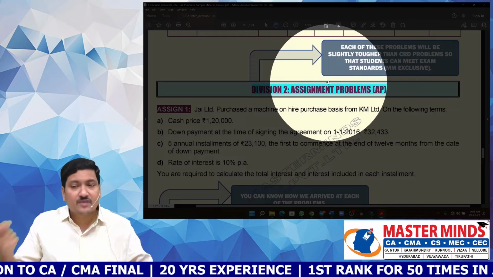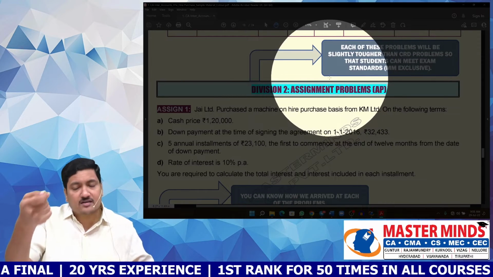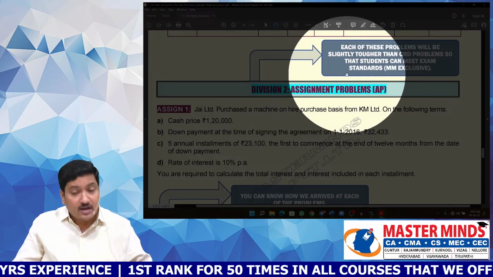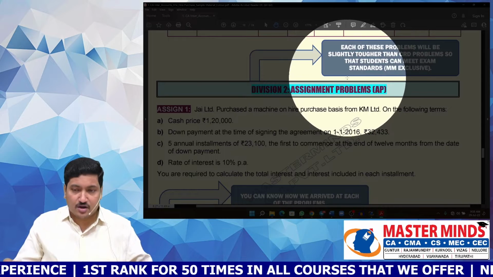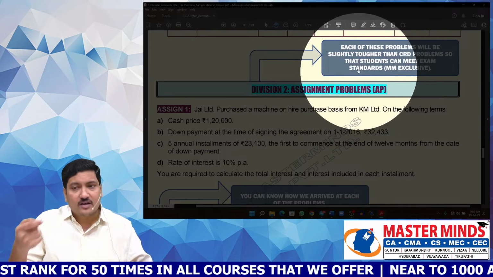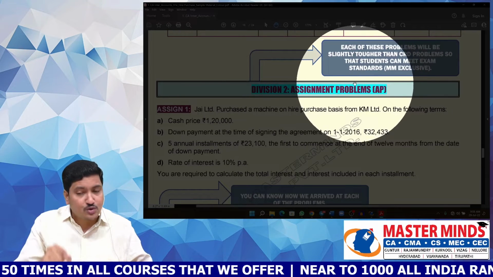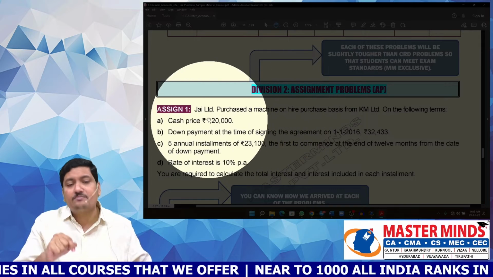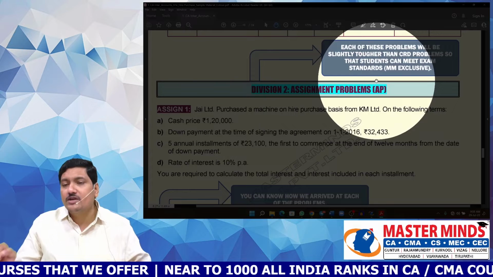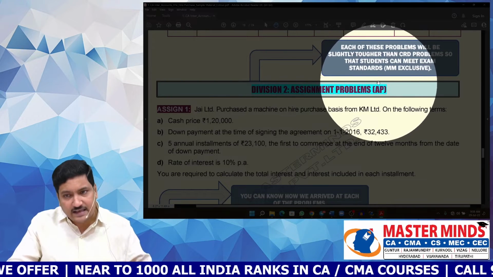public exam. That's why we will find a problem which is very much similar to the corresponding classroom discussion problem, and we will make a lot of improvements and additions in that problem to make it a little bit tougher than the CRD problem. And we make all the students solve these assignment problems in the name of rework. As a result, our students can handle a new problem in the public exam with utmost ease.